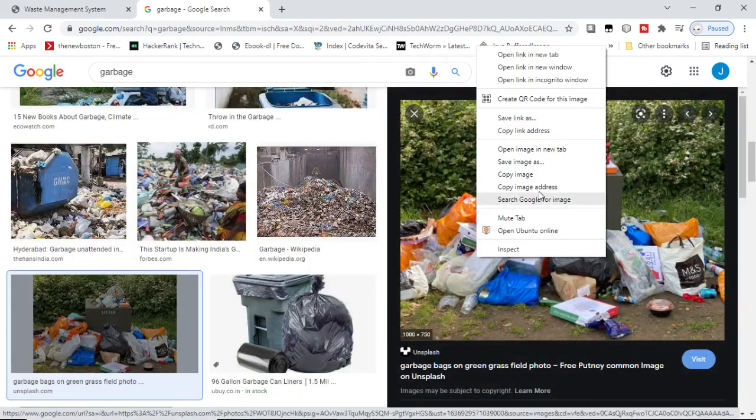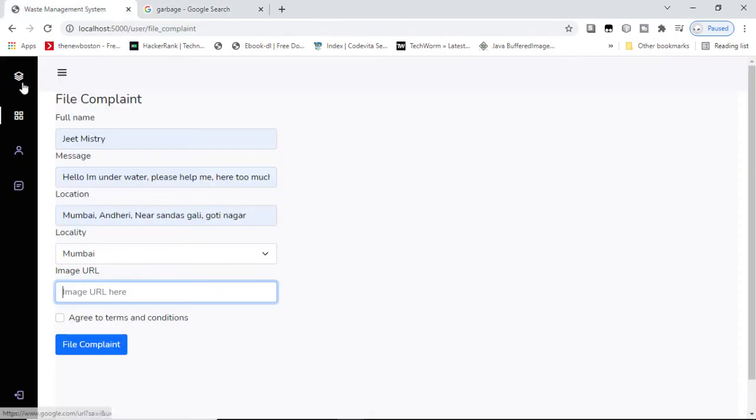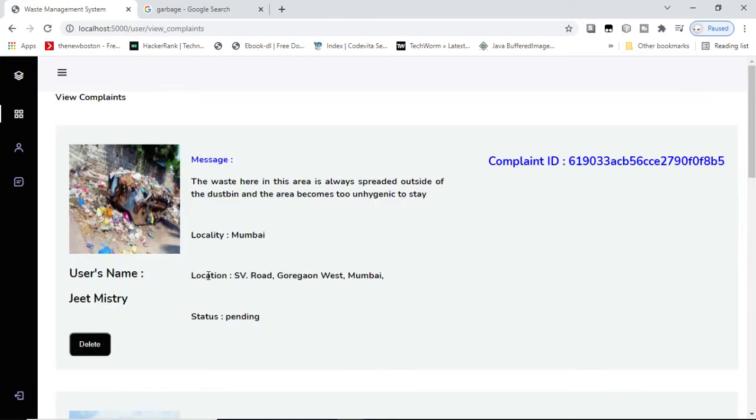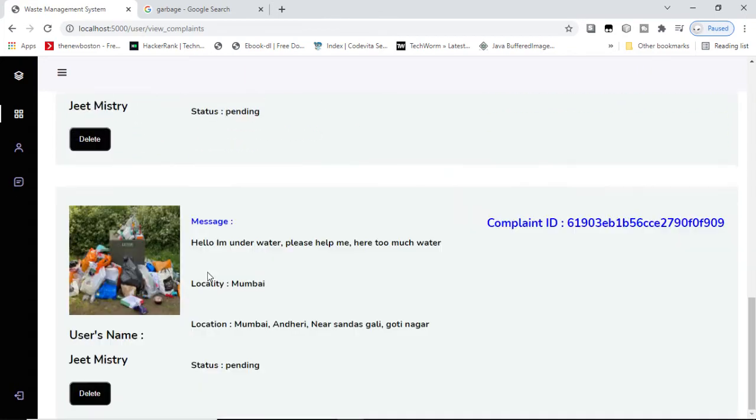This will do. Now let us file the complaint. So the 4th complaint has been filed. As you can see, the 4th complaint has been filed with the status pending and all the details.